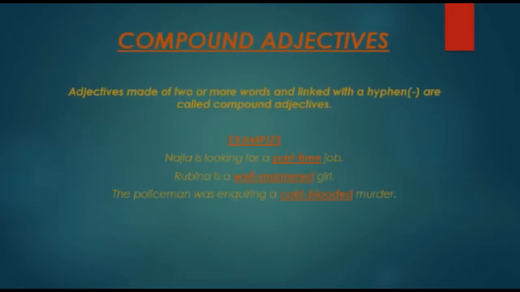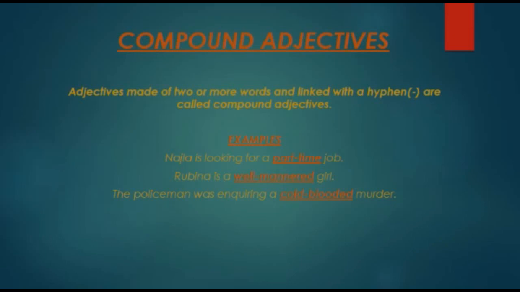The last kind to discuss today are compound adjectives. Compound adjectives are made of two or more words and linked with a hyphen. For example, Najla is looking for a part-time job. Rubina is a well-mannered girl.